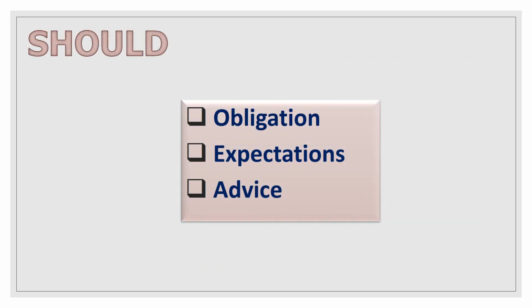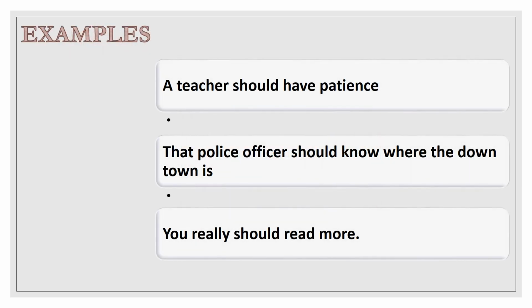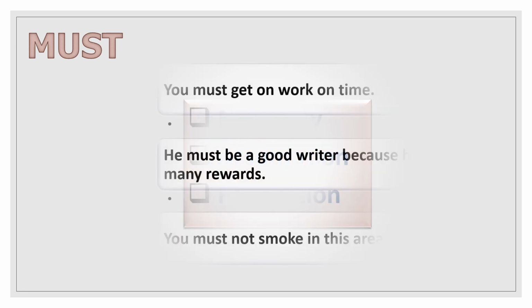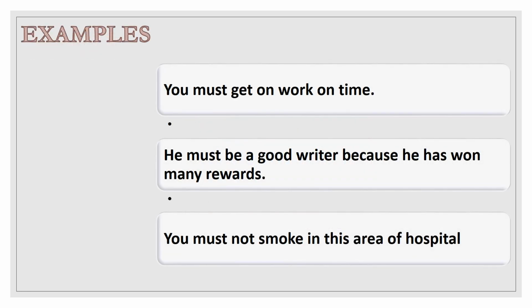Should. Should is used for obligation, expectations, and advice. For example, a teacher should have patience. That police officer should know where the downtown is. You really should read more. Must is used for necessity, assumption, and prohibition. For example, you must get to work on time. He must be a good writer because he has won many rewards. You must not speak in this area of the hospital.